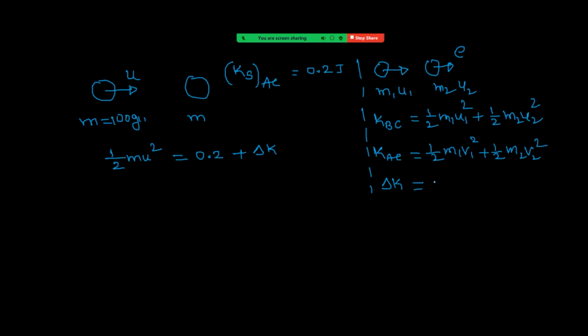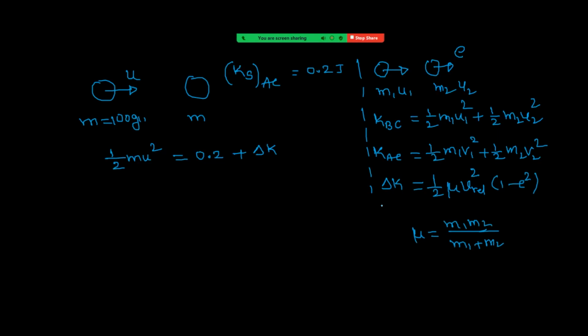After calculation it comes out to be half mu v relative square into 1 minus e square. Here mu means reduced mass, which is equal to m1 m2 by m1 plus m2.